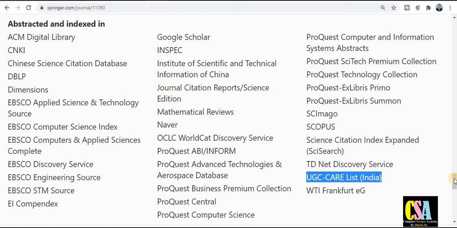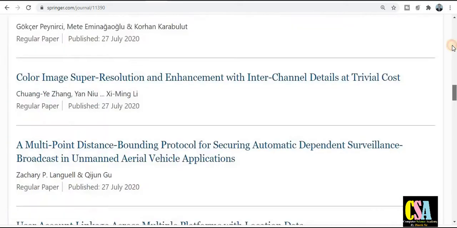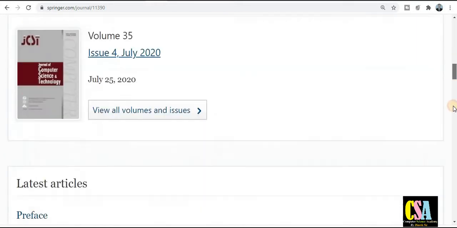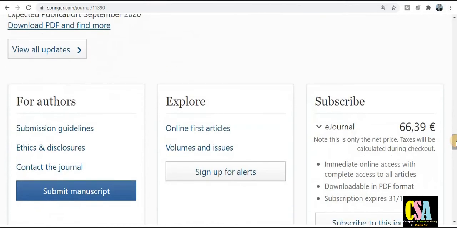They have already mentioned the publication time. This is a bi-monthly publication, so you can publish your research paper on a bi-monthly basis in this particular journal. It has all the criteria that every researcher wants for publishing in a reputed journal: Impact Factor, UGC CARE listed, SCI indexed, Scopus indexed. All these criteria are matching with this journal. So explore this journal for your research paper publication.